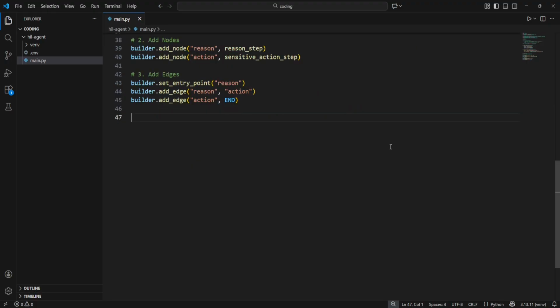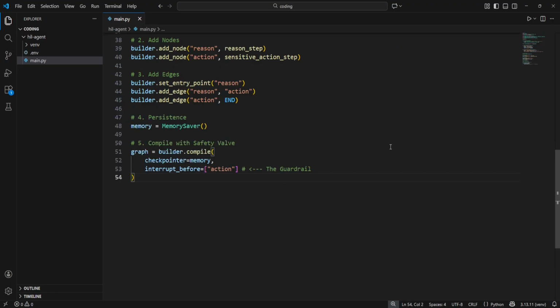Now, the next part is the most important part of the video. We initialize MemorySaver to act as our persistence layer. When we compile the graph, we pass two arguments. First, the checkpointer. Second, interrupt_before action. This specific command tells the executor, run the reasoning node, calculate the next step, but don't enter the action node. Freeze the state and wait.